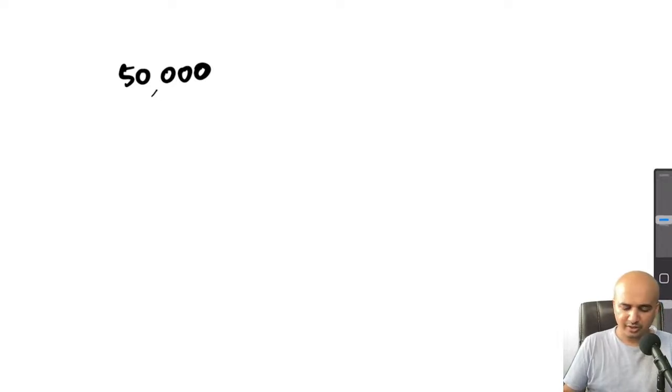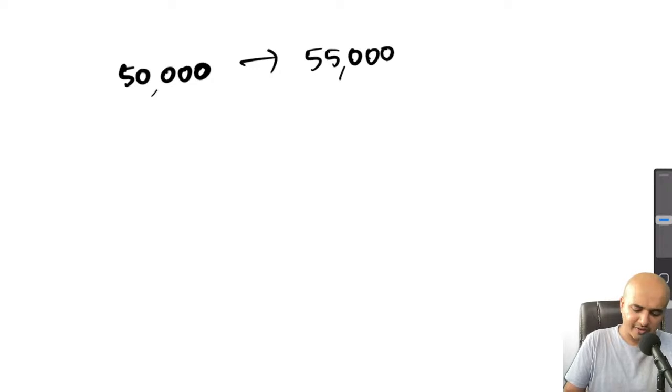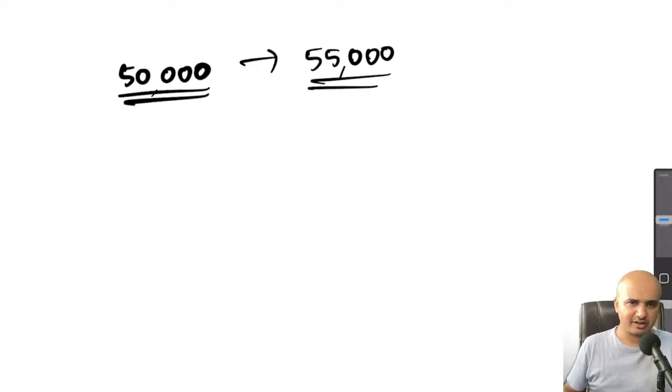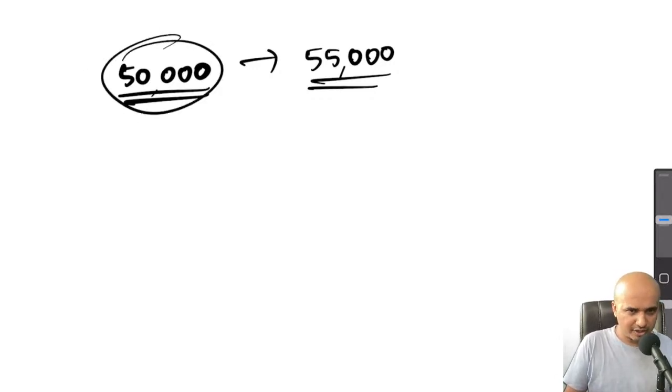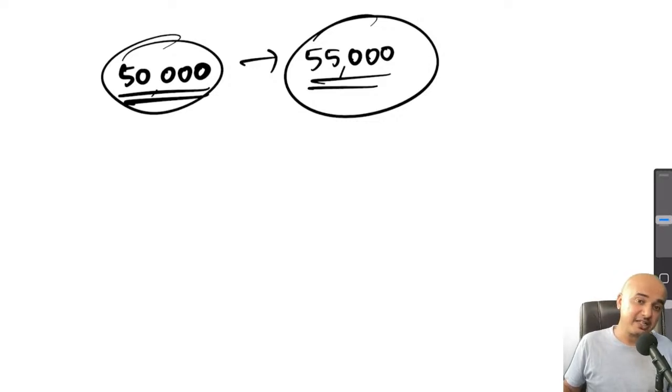Now out of this 50,000, let's assume for a second that the company received 55,000. No company will ever receive exact number of applications. That is a common thing. Now the problem here is what to do with that excess money which we have received, because we invited applications only for 50,000, whereas we have received applications to the extent of 55,000. Now how do we deal with this?